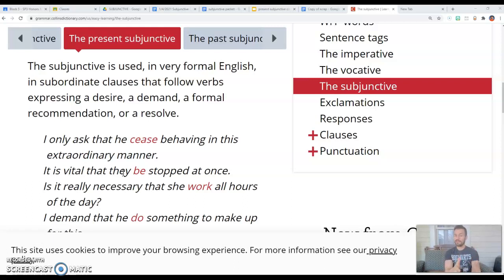Now, in Spanish, you're going to notice that the subjunctive is going to be very familiar to you because, guess what? The subjunctive conjugation is just like a negative tú command, and it's just like a usted or ustedes command. In other words, in order to conjugate in the subjunctive, all you're going to need to do is conjugate in the yo form, drop the O, and do the opposite endings. So, for